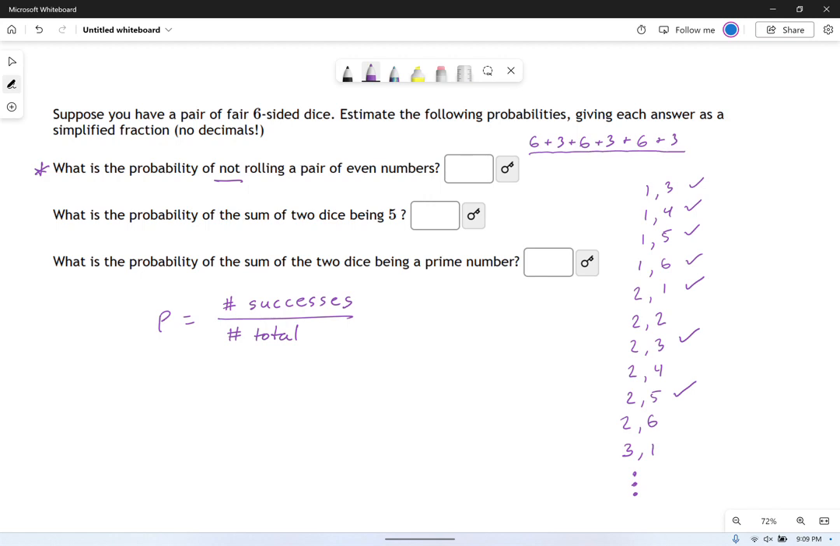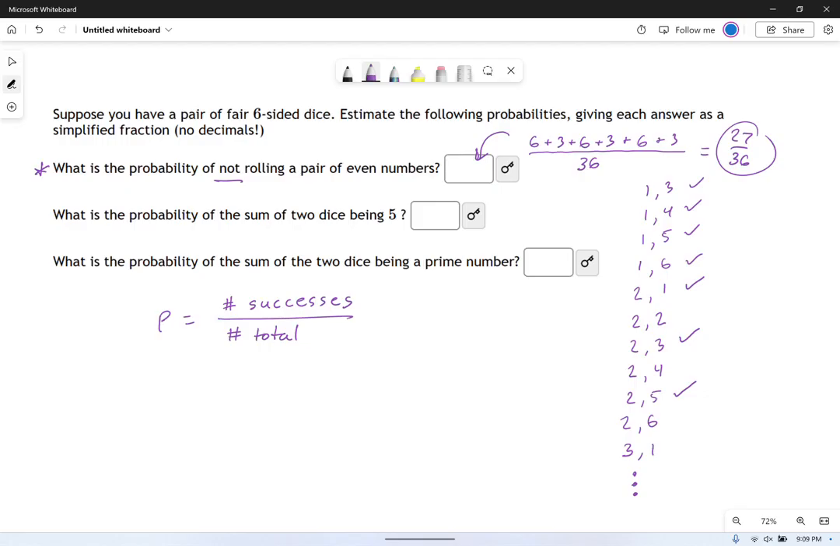And if you count up how many different combos of dice there are, there's a total of 36. So this is the probability of not rolling a pair of even numbers. And that's going to be 27 over 36. Okay, so that would be my answer for this one. Now that's kind of a painful way of doing it.